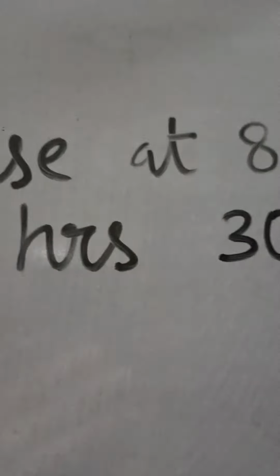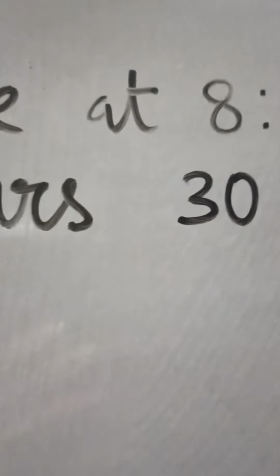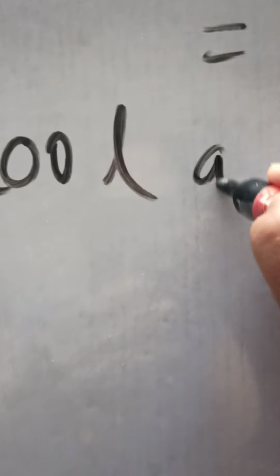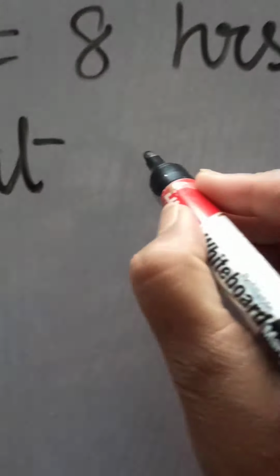What is the second sentence? Reached his school at 9:10 am. Today we will solve only 3 or 4 questions from this exercise, because you have to go slowly, as this chapter is new for you. He reached school at what time? 9:10 am.